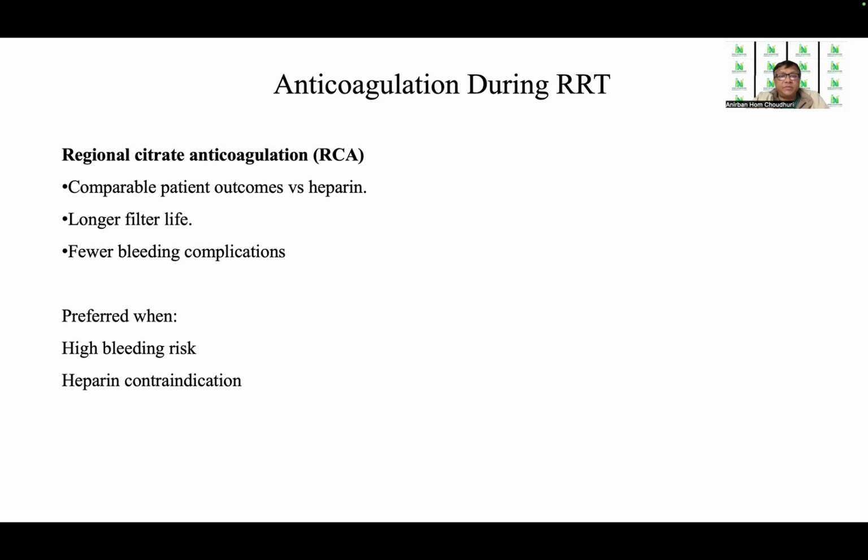The fourth domain is the anticoagulation during RRT. And in that case, there is a big difference because regional citrate anticoagulation has been highlighted strongly in the 2026 guidelines because it has comparable patient outcomes versus heparin. It has longer filter life and it causes fewer bleeding complications. So whenever there is high bleeding risk or heparin contraindication, regional citrate anticoagulation, the regimen that we use, should be preferred.